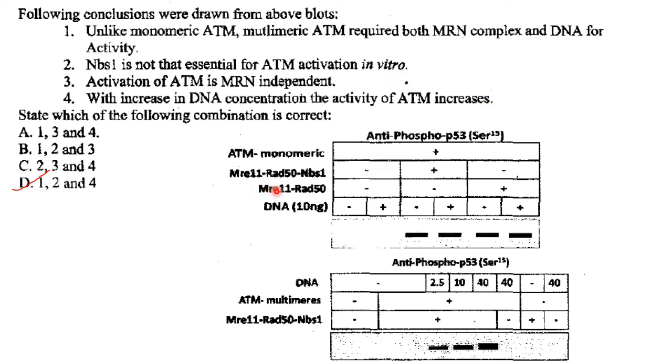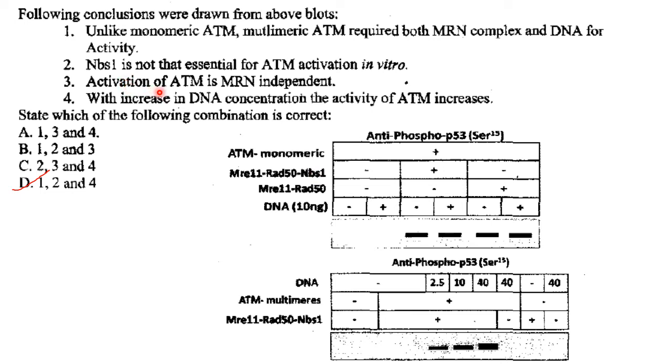That I already discussed when I discussed ATM monomeric. See here only M and R are there. See here, M and R are present, but MRN is not present. Then DNA is absent or DNA is present, you get a band. So N is not essential for ATM activation in vitro. So 2 is also correct.